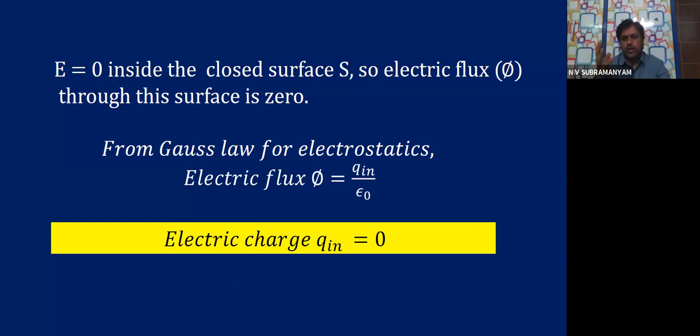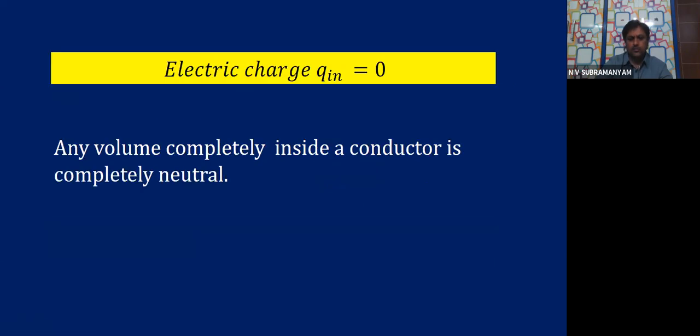When a conductor becomes charged, where does the charge go? The charge is entirely on the surface of the conductor. There cannot be any charge inside the conductor. I hope you understood. Next one. So electric charge Q in is equal to 0.